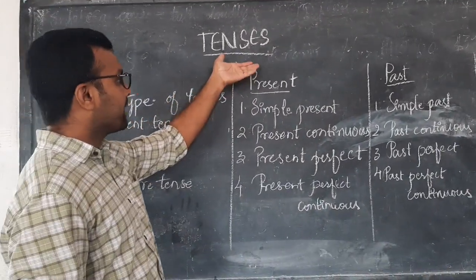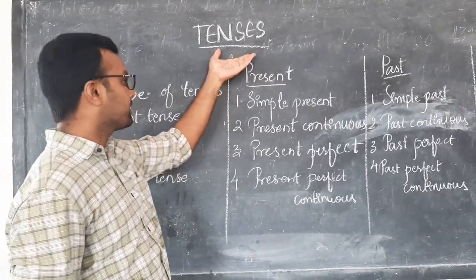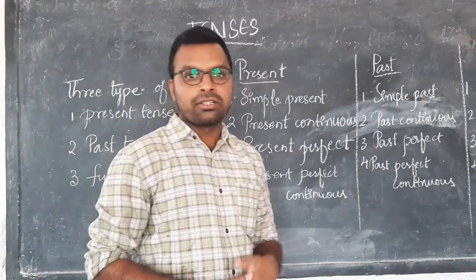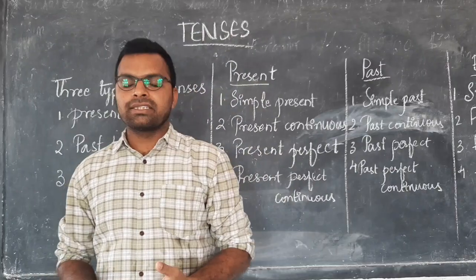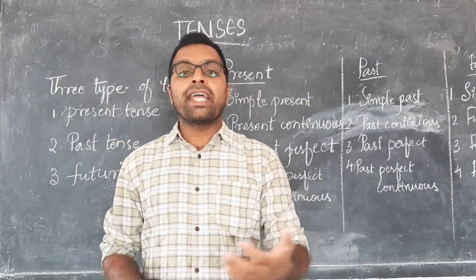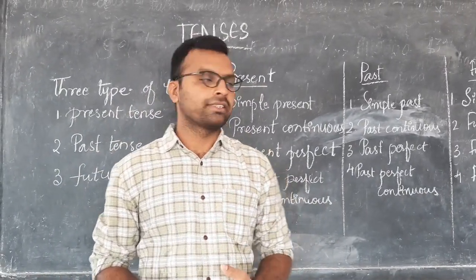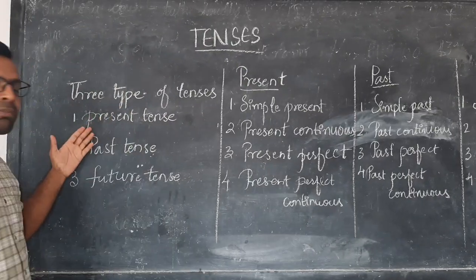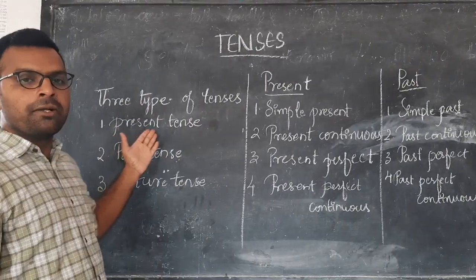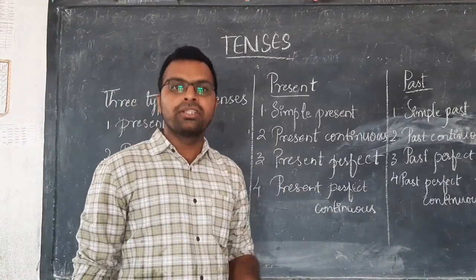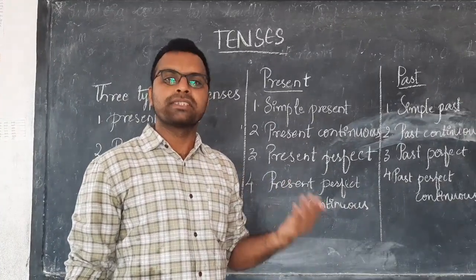Today we see the tenses. Tenses are three types: the present tense, past tense, and the future tense. Now I explicate briefly each tense. Present tense. What is present tense? Present tense means the action what is going on right now is known as the present tense.